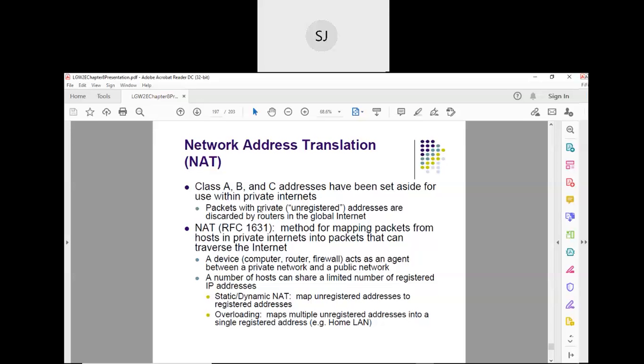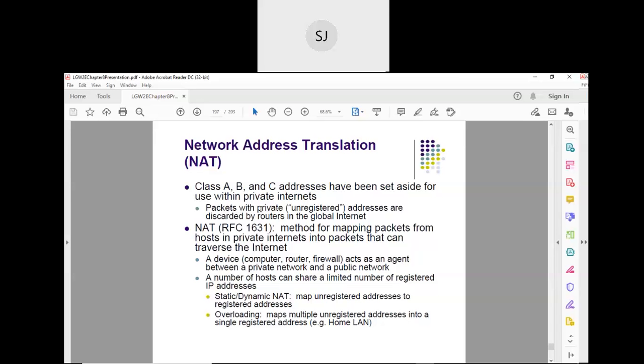As I said, in an organization, let us say SDM Engineering College only, you can have thousands of host machines. Thousands of host machines doesn't mean that they should have thousands of public IP addresses. No, right? All these thousands of hosts in our college can be assigned private IP addresses using the DHCP server.